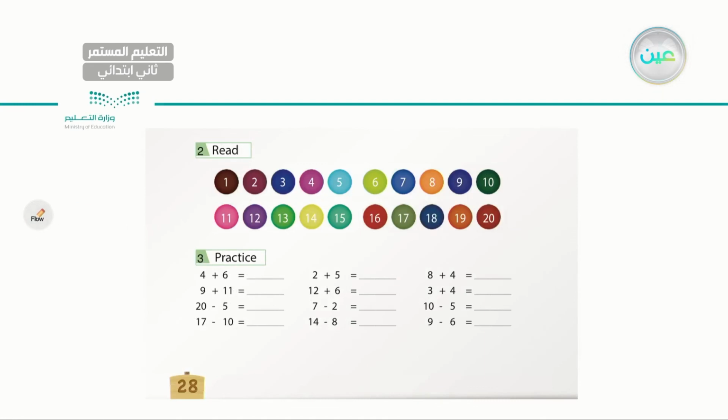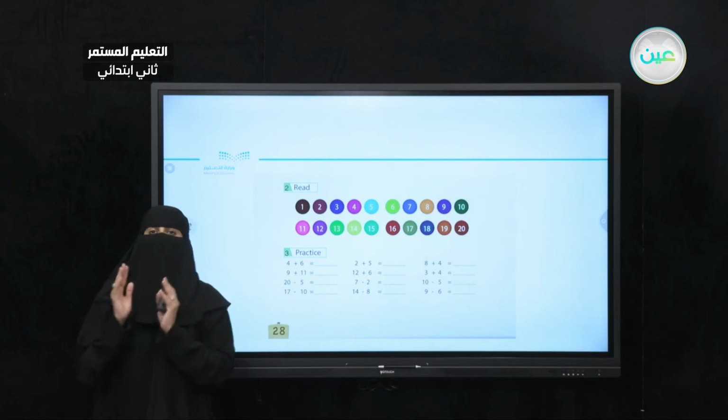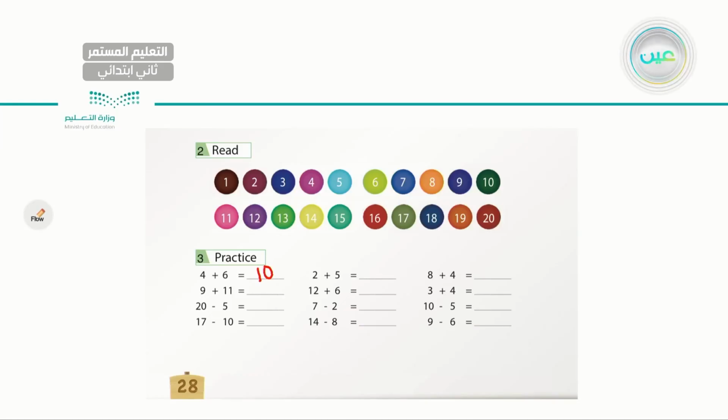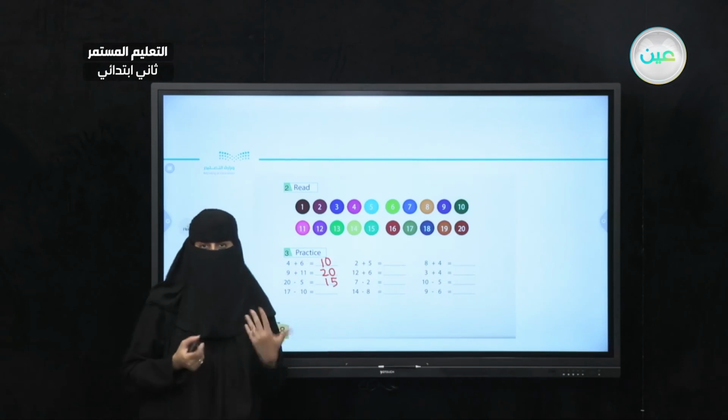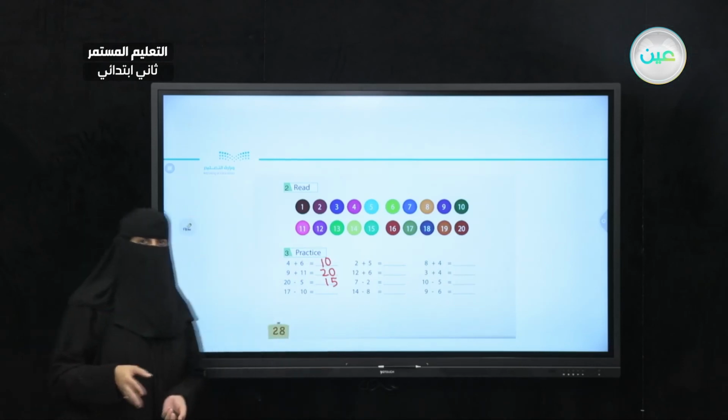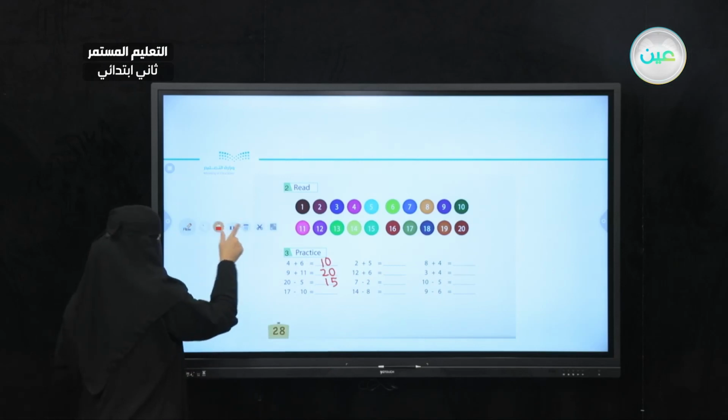Let me try to help you out with some of it. If I take the first one, for example, 4 plus 6 equals 10. Okay? 9 plus 11 equals 20. 20 minus 5 equals 15. And I need you to do the rest of this exercise as homework. So go ahead and do the rest for homework tonight.